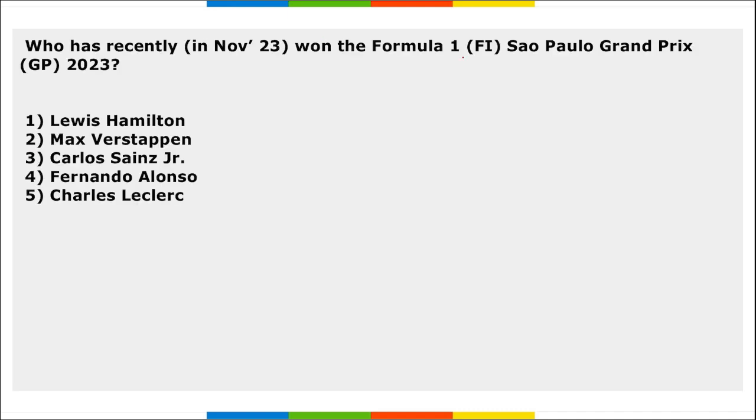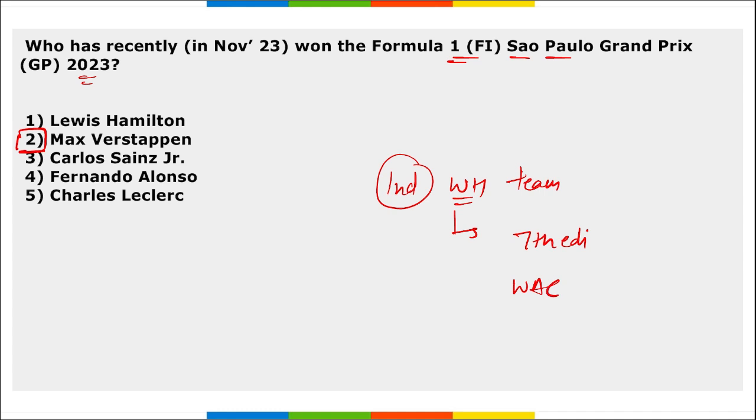Next, who has recently won the F1 Sao Paulo Grand Prix 2023? So who has won the Sao Paulo Grand Prix 2023? It was also won by Max Verstappen, and the Mexico City Grand Prix was also won by Max Verstappen. Right? Then if I ask you, Indian women's hockey, right? The Indian women's hockey team have won the 7th edition of the Women's Asia Championship trophy by defeating Japan. Correct. And the finals for this, what is the location where this was held? In Ranchi, Jharkhand.